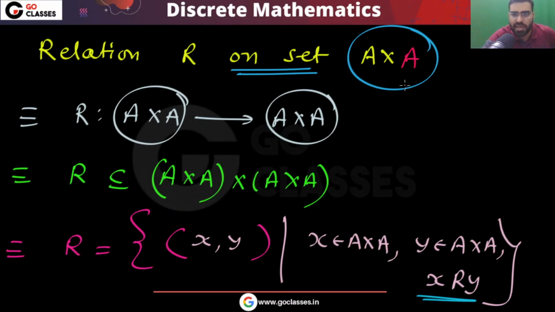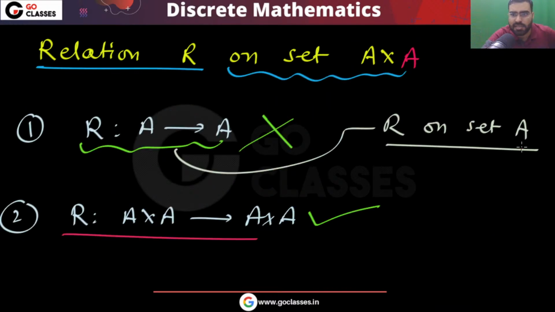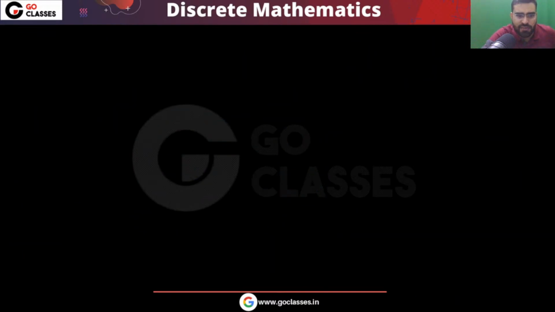Many students cannot find the base set. Here this is the base set. Remember, if you write like this, here this is the base set. Many students get confused about what the base set is. For example, if I give you this question, you have a relation R, and consider this relation R is like this.